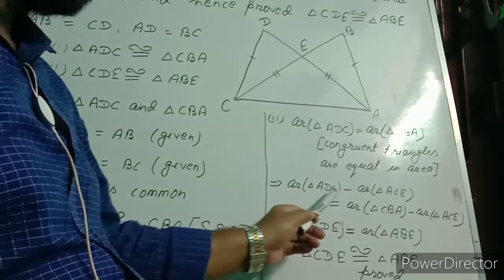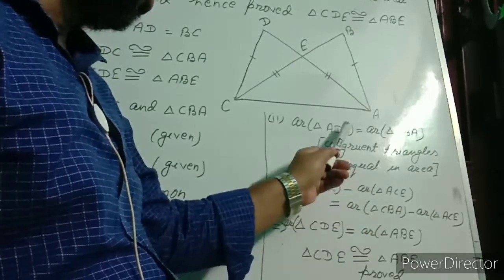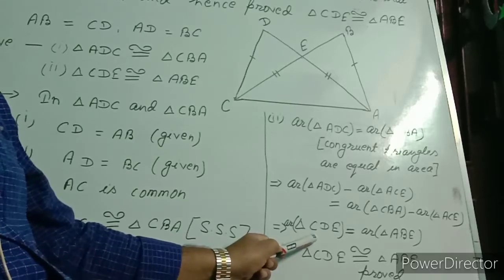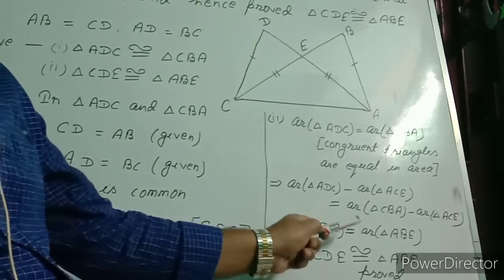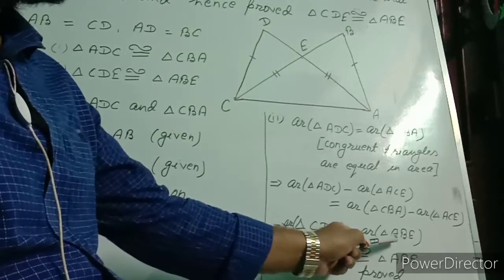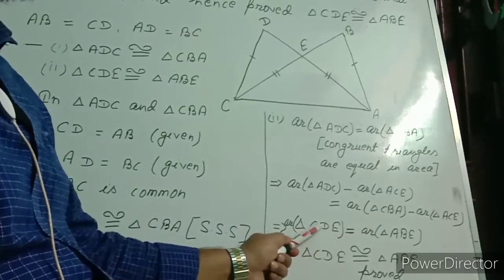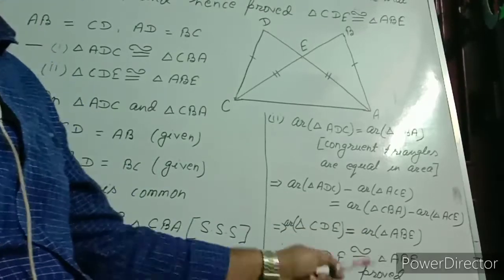In that case also this will give the equal result. After subtraction we are getting area of triangle CDE equal to area of triangle ABE. If the areas of two triangles are equal, then those two triangles are congruent. Proved.